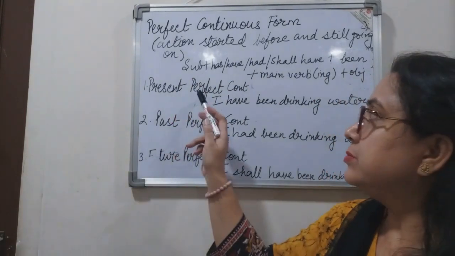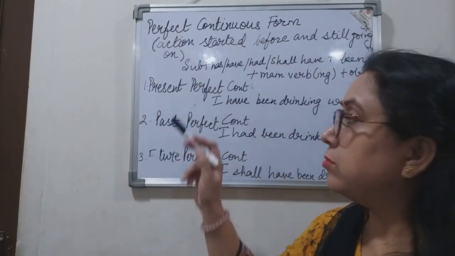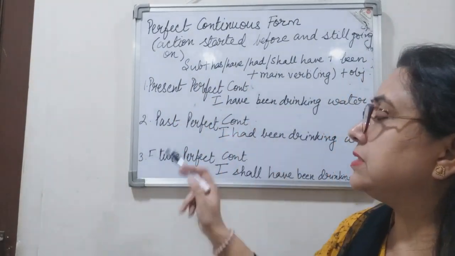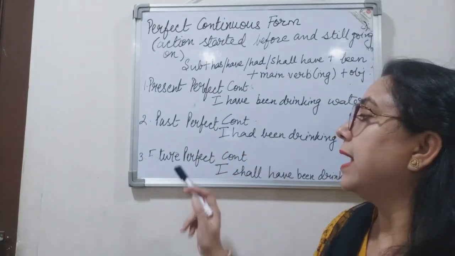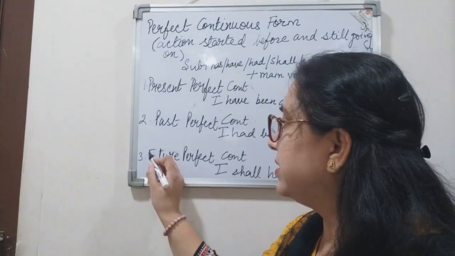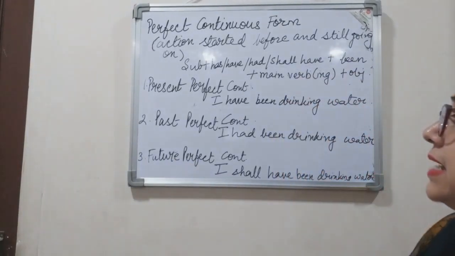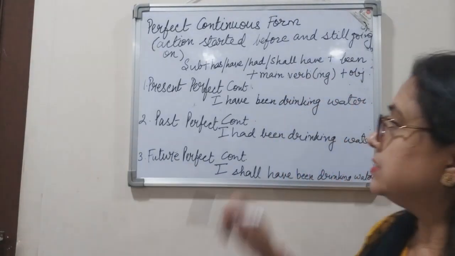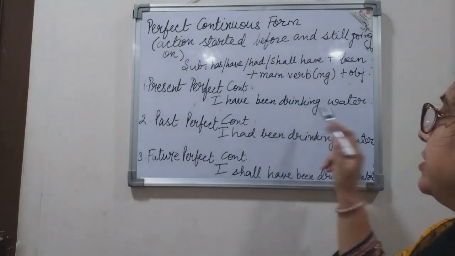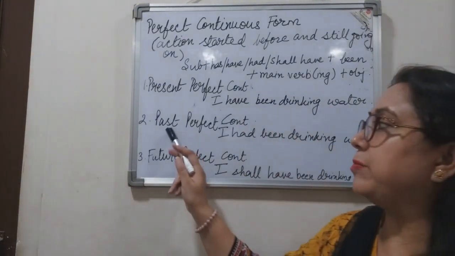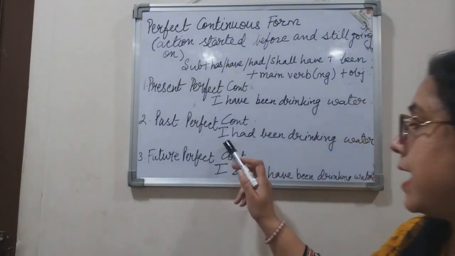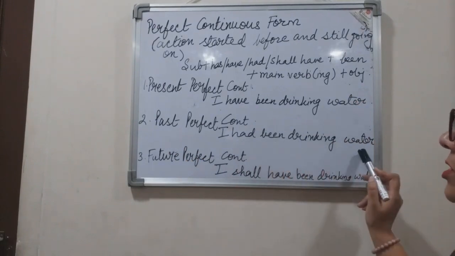Now, these are the three forms: the present perfect continuous, past perfect continuous, and future perfect continuous, right? The example for present perfect continuous: I have been drinking water. Example for past perfect continuous: I had been drinking water.